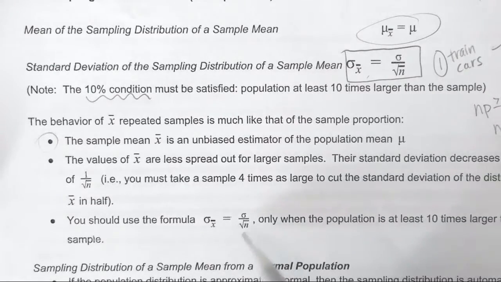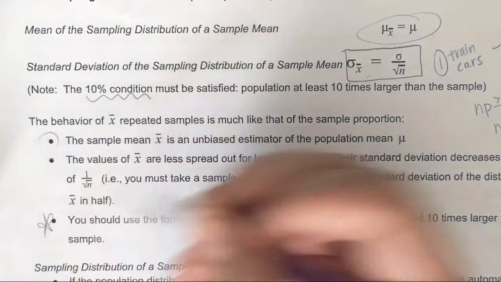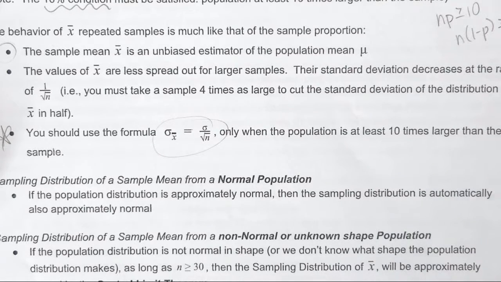And you should only use this formula when the population is at least 10 times larger than the sample. So in the past, I don't think we really focused on the population as a whole being 10 times larger than the sample. We mentioned it at the beginning of the chapter 7 notes, but we actually have to check it now. In order to use this formula, we need to prove our population is 10 times larger than our sample. So if our sample is 4, our population is going to be 40 or higher.